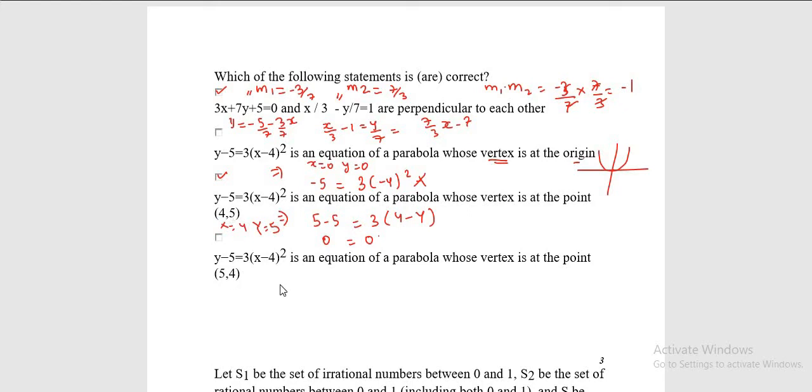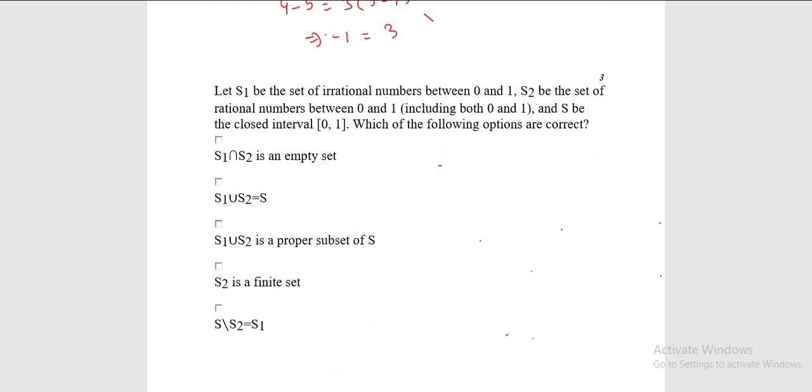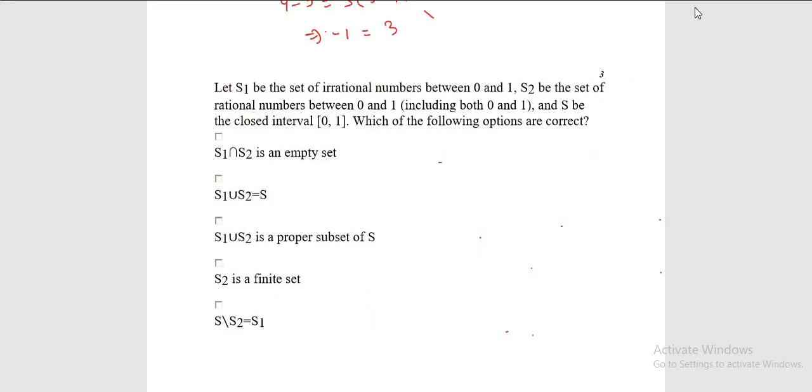If you want to check for 5 comma 4, let's do it. Here 4 minus 5 is equal to 3 into 5 minus 4 whole square. Simplify this, you are going to get minus 1 is equal to 3, which is again incorrect. So the last option is also incorrect. So we got two options that are correct, that is option A and option C. Moving on to the next question.